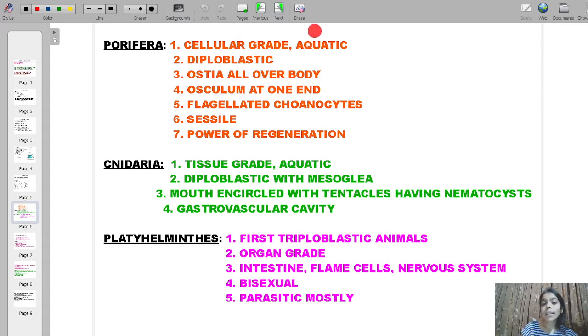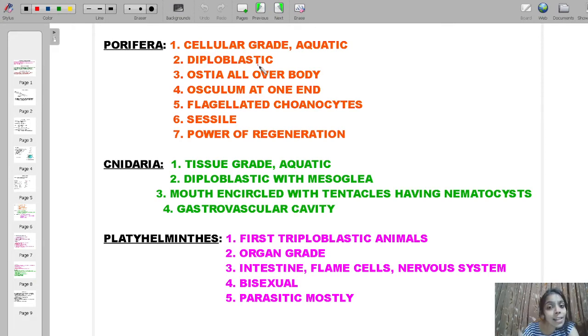And these organisms are basically aquatic. Mostly they are freshwater, but some can be marine also. Diploblastic. Now, what is this word diploblastic? Diplo means two. Blastic over here means layers.